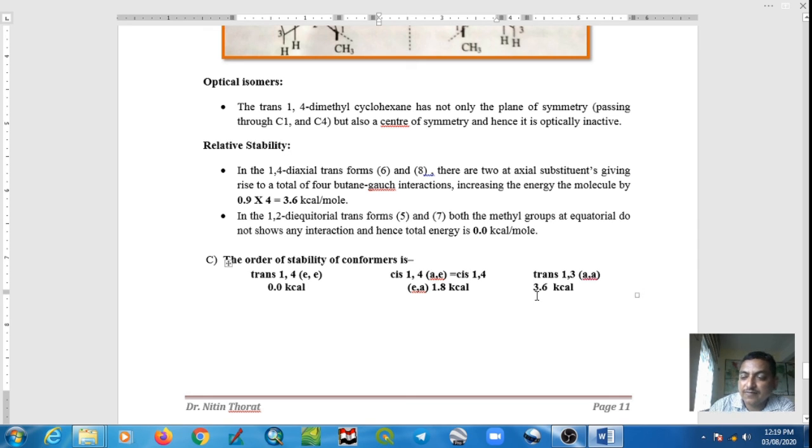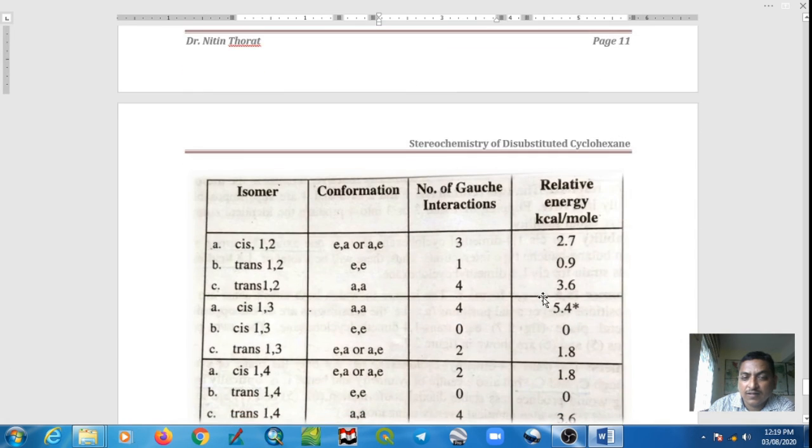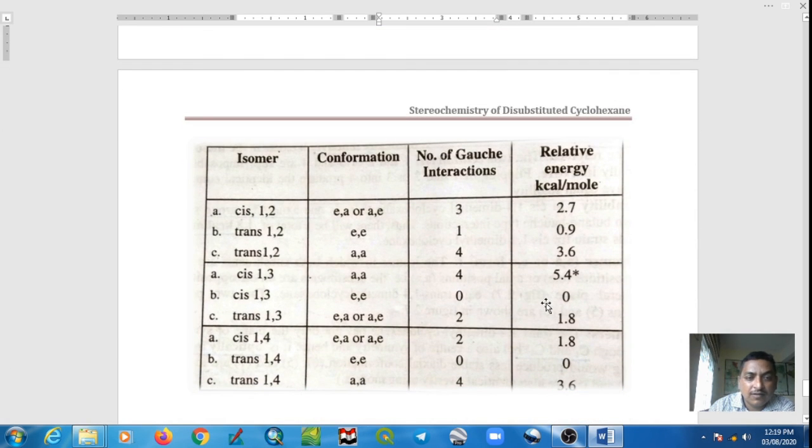Here we stop with the stereochemistry of 1,4-disubstituted cyclohexane. This is a table where these are the isomers of 1,2, 1,3 and 1,4, their conformations, number of gauche interactions, and relative energy.